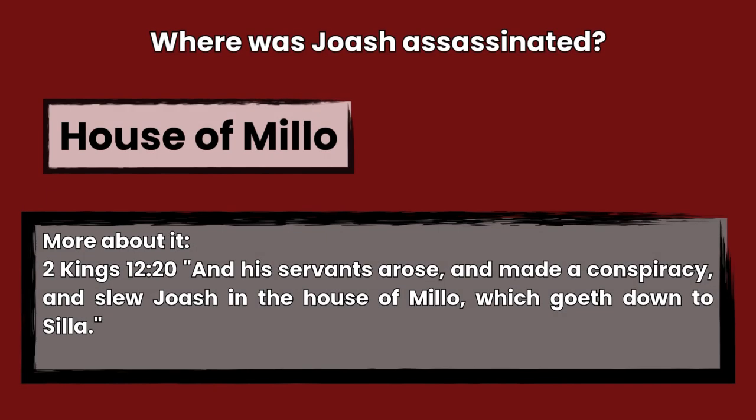The answer is the house of Milo, 2 Kings 12:20. And his servants arose and made a conspiracy, and slew Joash in the house of Milo, which goeth down to Silla.